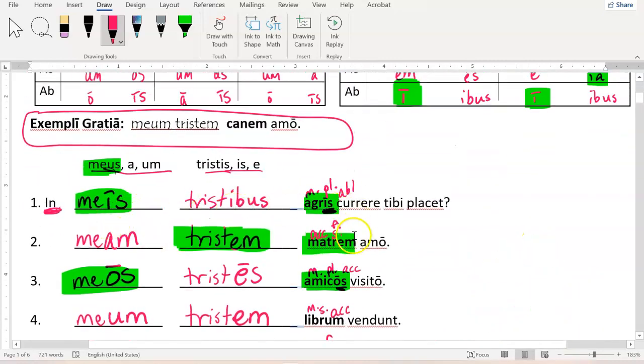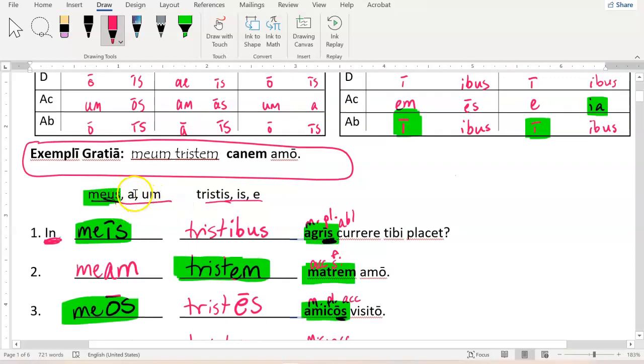Okay, for mater, right? Mater is feminine, of course, and singular. And here she's accusative because it's like, "I love mom," direct object. So we take the feminine form mea and make it accusative meam. And we take the feminine form tristis and make it accusative and get tristem.